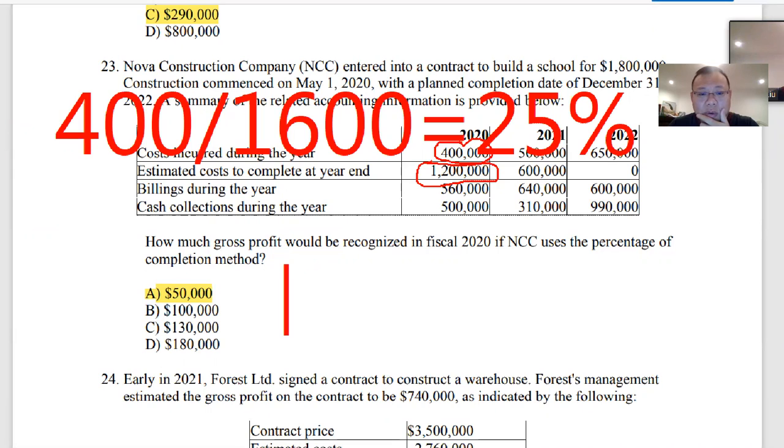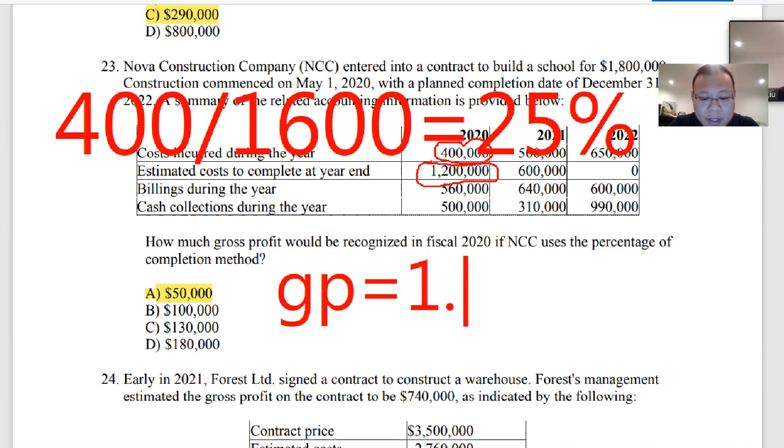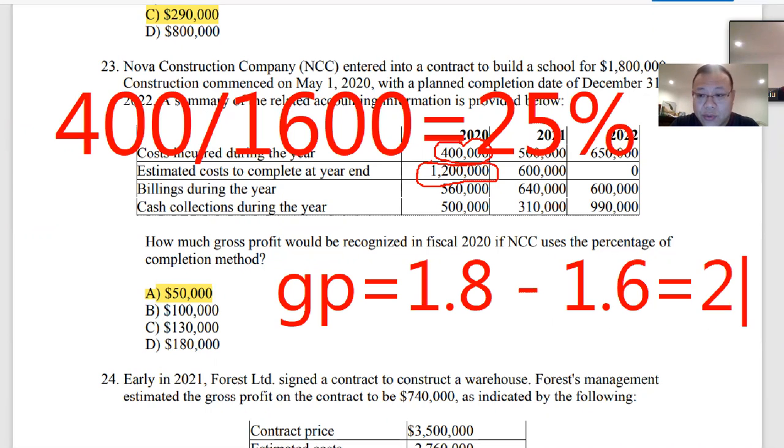And what is my gross profit at the end of 2020? Gross profit equals price 1.8 minus expected total cost 1.6. That's 0.2 million gross profit, and that's going to be times 25%.